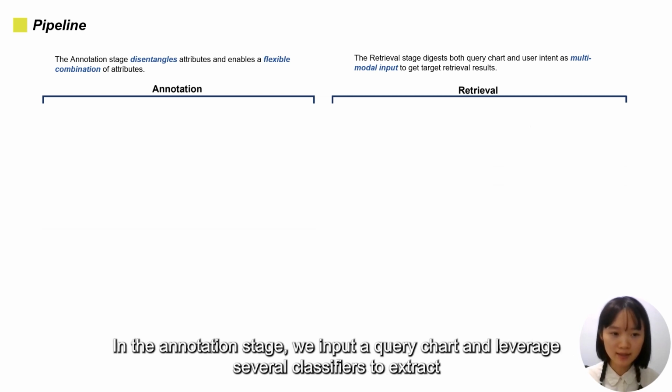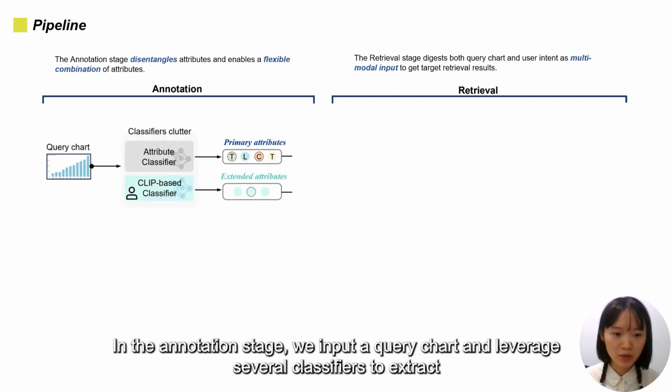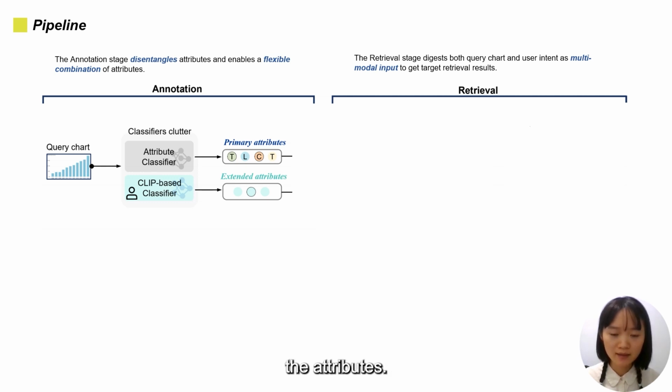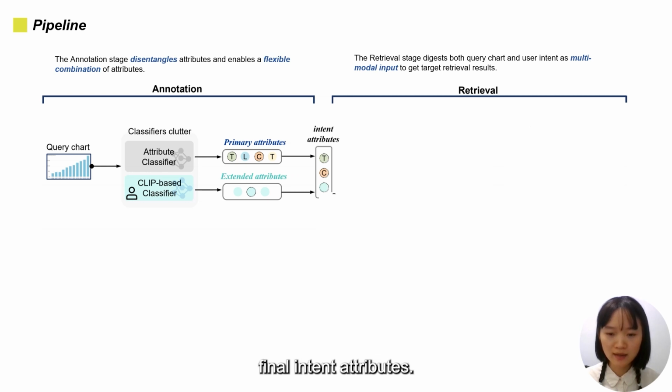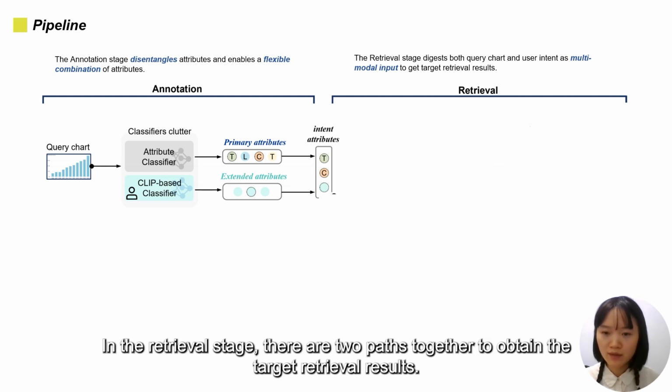In the annotation stage, we input a query chart and leverage several classifiers to extract the attributes. Then the user can flexibly select and combine the attributes as they need to construct the final intent attributes. In the retrieval stage, there are two paths together to obtain the target retrieval results.